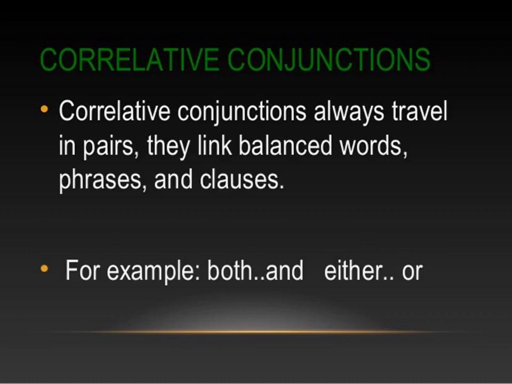The next type of conjunction is correlative conjunction. Correlative conjunctions always travel in pairs. They link balanced words, phrases and clauses. For example, both, and, either, or. That means correlative conjunctions are used in pairs.